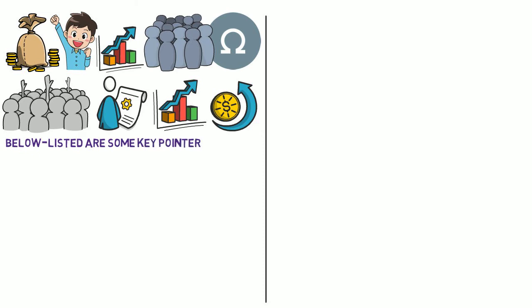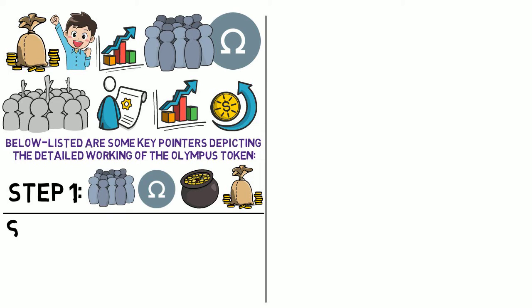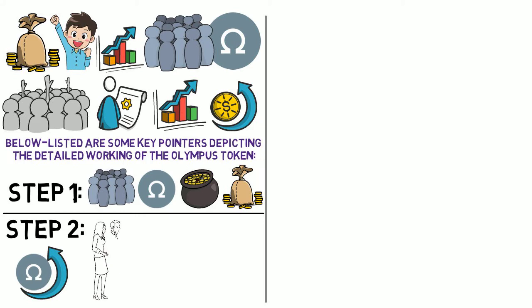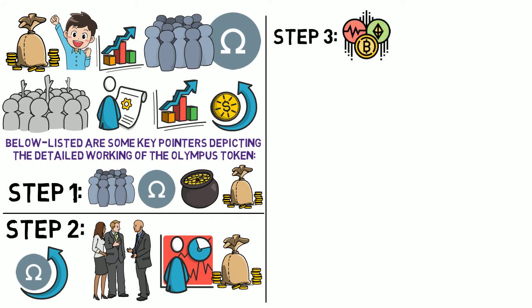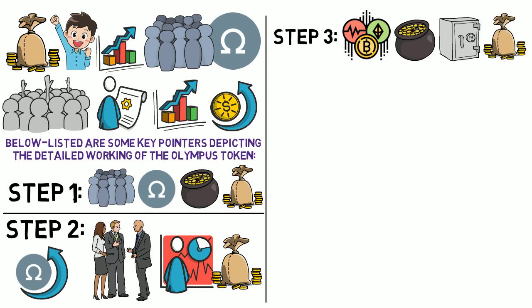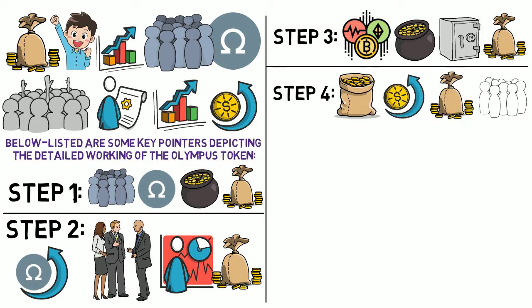The below listed are some key pointers depicting the detailed working of the Olympus token. Step 1. Investors buy OHM tokens and stake them in the pool to receive compound interest. Step 2. In order to receive more OHM tokens, investors either buy more tokens from the market or bond their other assets to the protocol to receive more OHM at a discount. Step 3. LP tokens bonded to the protocol are locked permanently. The protocol earns trading fees which use these LP tokens. Step 4. With tokens available in the treasury, the protocol finds ways to generate returns in order to pay for the compound interest promised to investors.